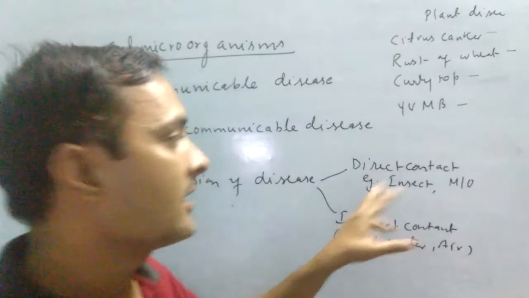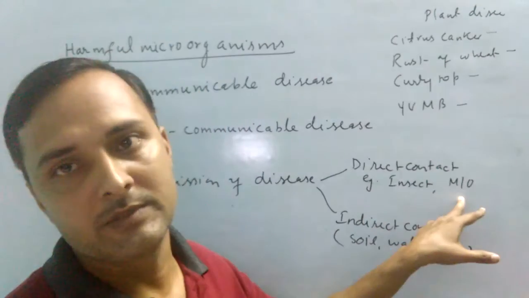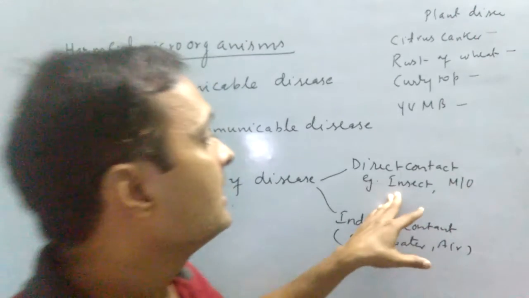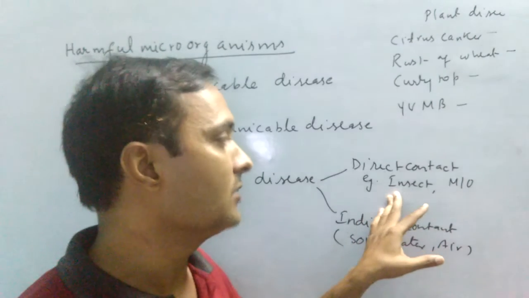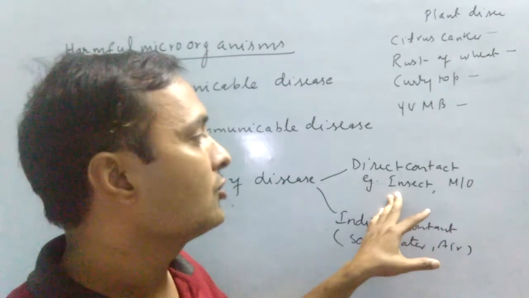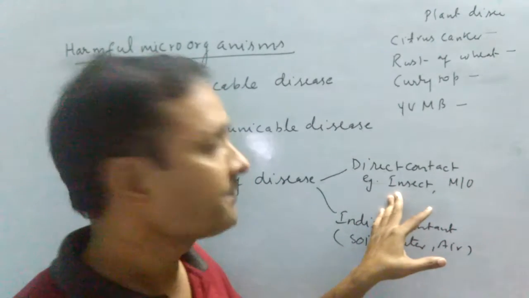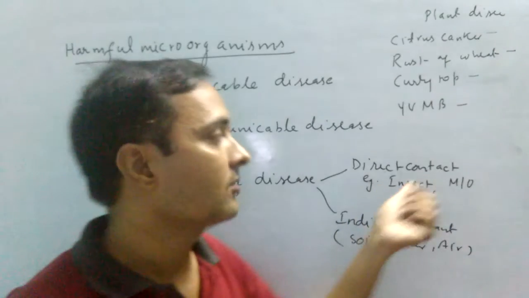Direct contact can be caused by insects or microorganisms. In case of malaria, the disease is caused by the female Anopheles mosquito. When it sucks the human blood, the protozoa are transferred into the human body. Various diseases caused by microorganisms are also examples of direct contact.